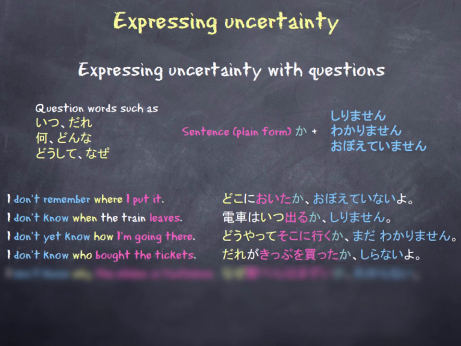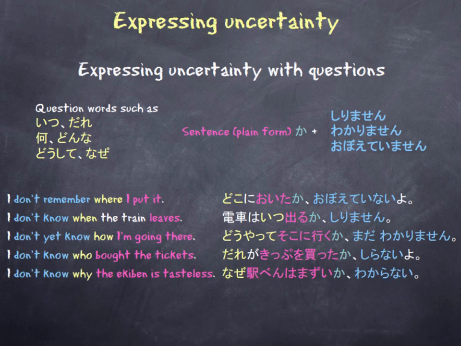And then our fourth example, I don't know who bought the tickets. 誰が切符を買ったか知らないよ. In this case, our question word is the word 誰, which means who. And our sentence in plain form is 切符を買ったか. And our final verb here is 知らない, I don't know.